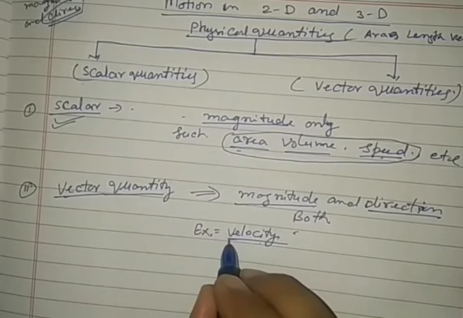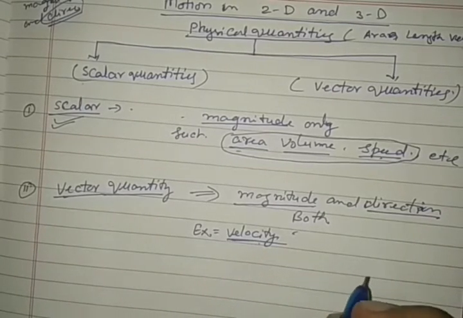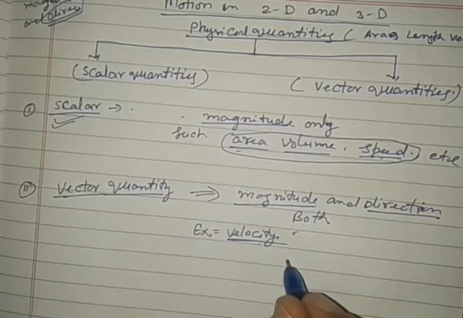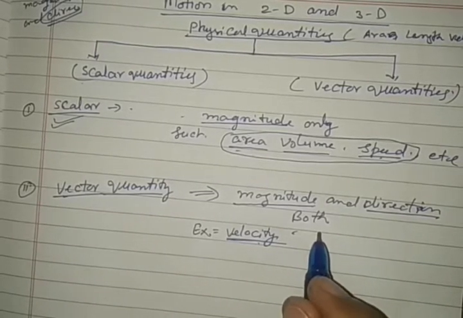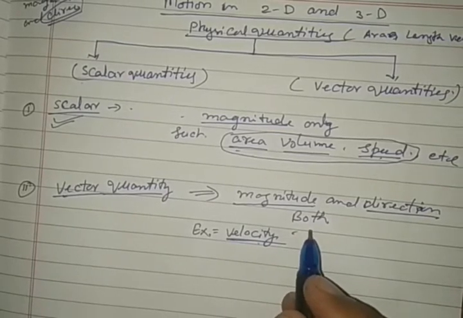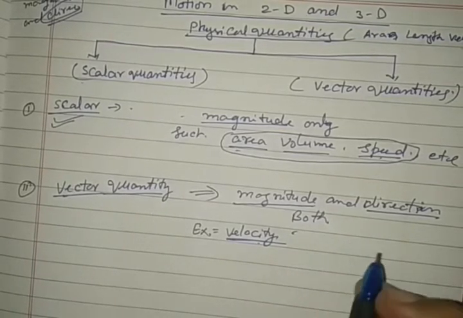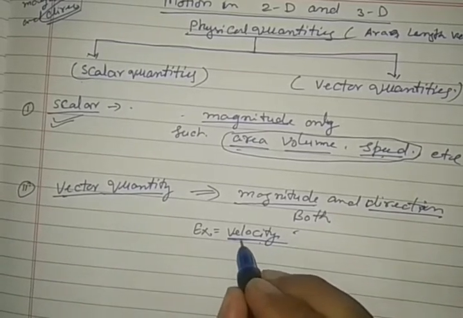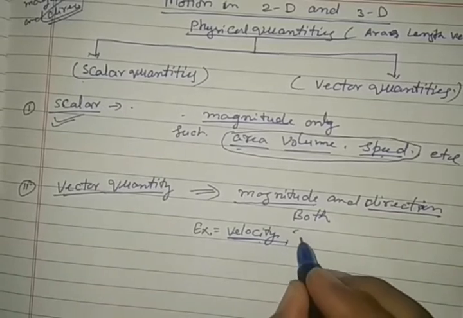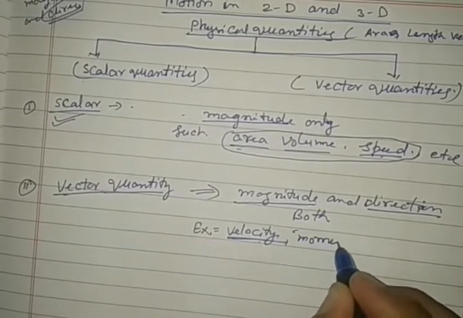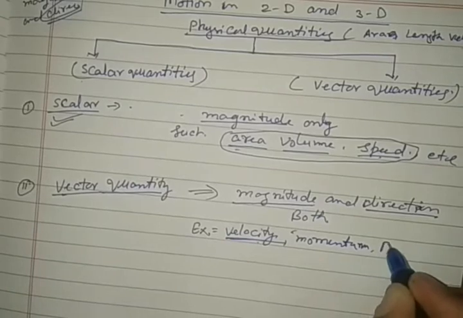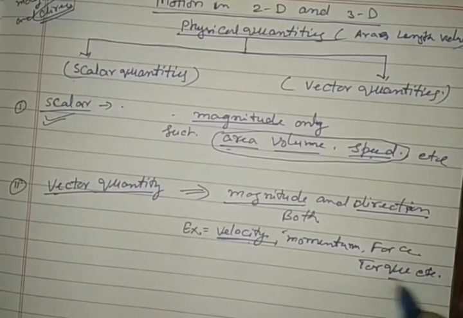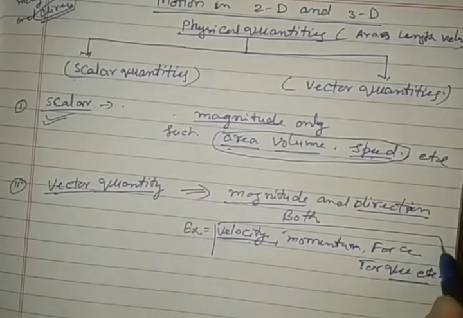Whereas if velocity is 20 km per hour, it means it travels 20 km in 1 hour in the desired direction, north, south, east, west, or any angle made by these directions. So if direction with magnitude is there, then it is called a vector quantity. Velocity, momentum, force, torque, etc. come under this category.